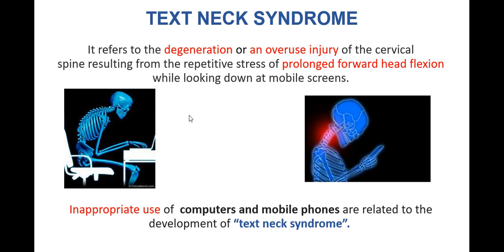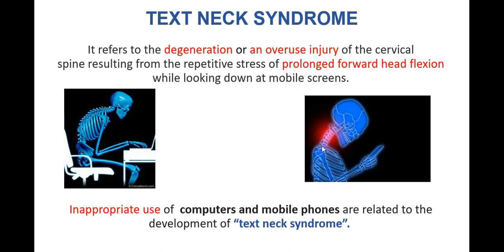This degeneration occurs due to repetitive stress on the cervical region, especially when we do forward bending or flex our head for a prolonged period of time while looking at the mobile phone or the computer screen. So this condition is known as text neck syndrome or mobile phone induced cervical spondylosis.